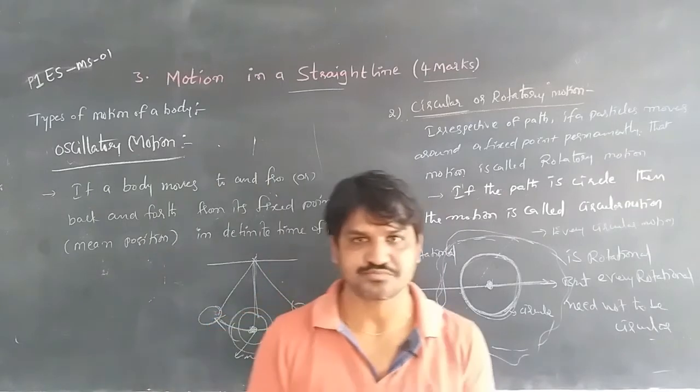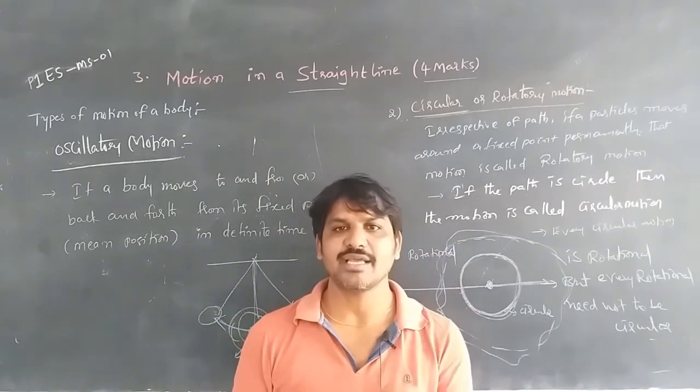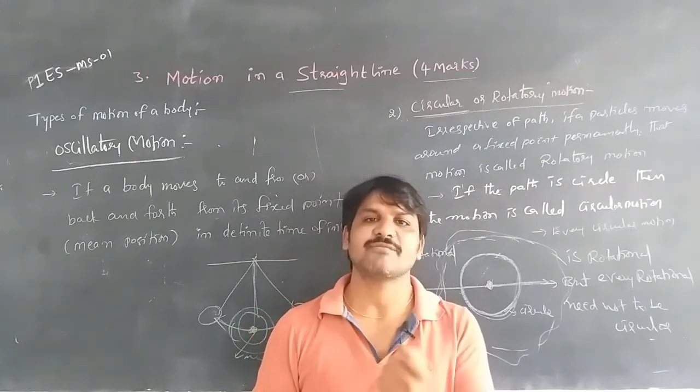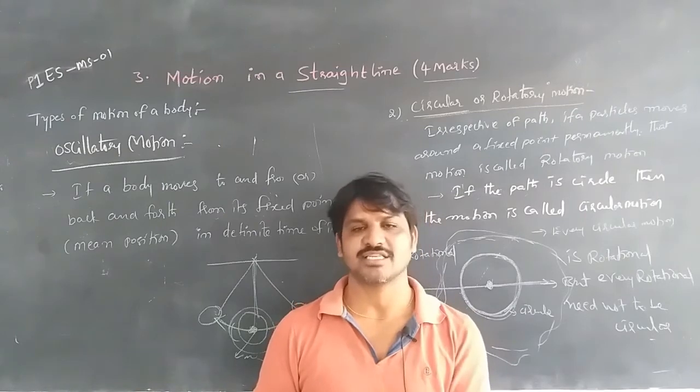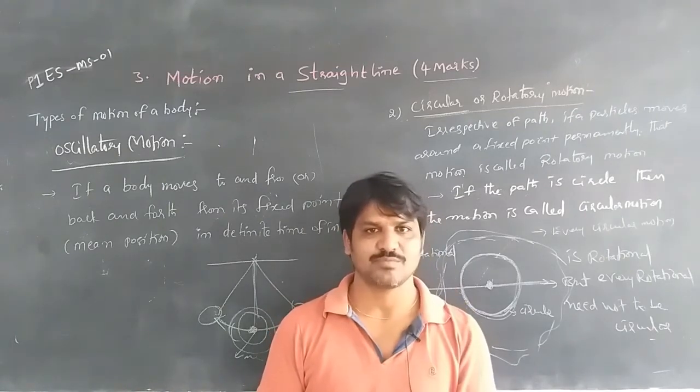Once again, rectilinear or translatory motion means the body is moving along a straight line; that is rectilinear motion. If its constituent particles also move along straight lines parallel to one another, it is called translatory motion.